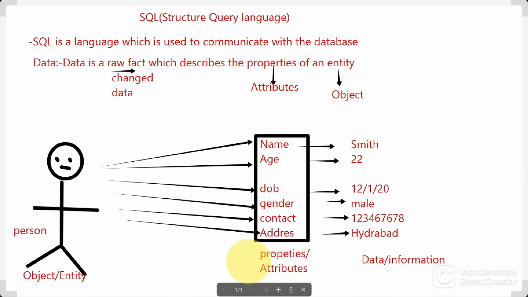So this is a small idea about data. Data is nothing but a raw fact which describes the properties of an entity or an object. So this is all about data.